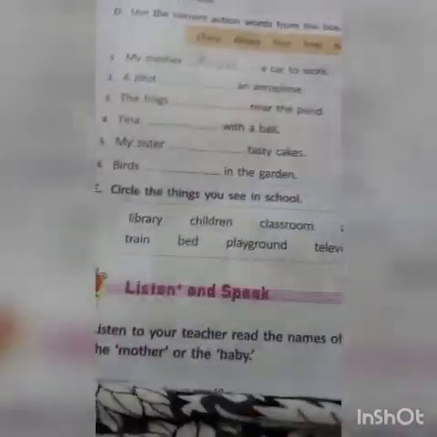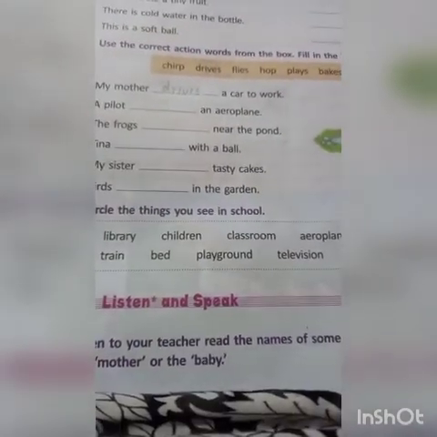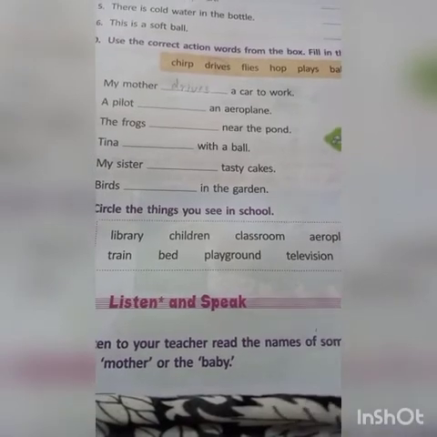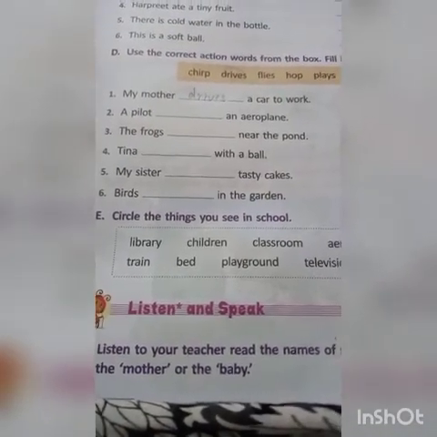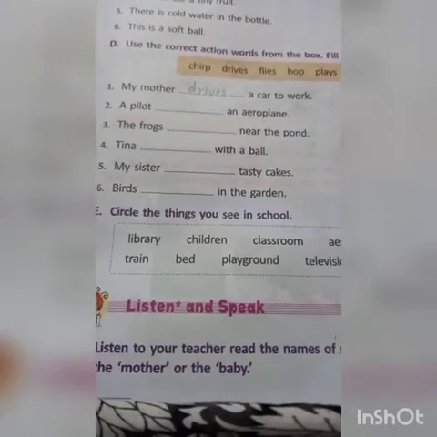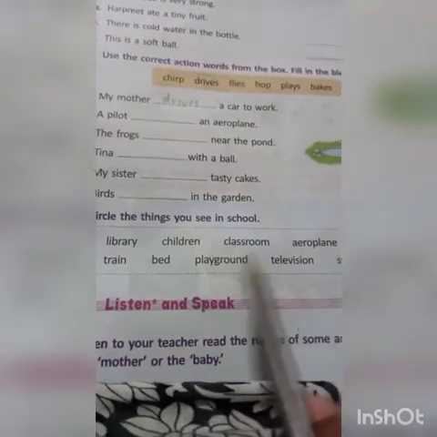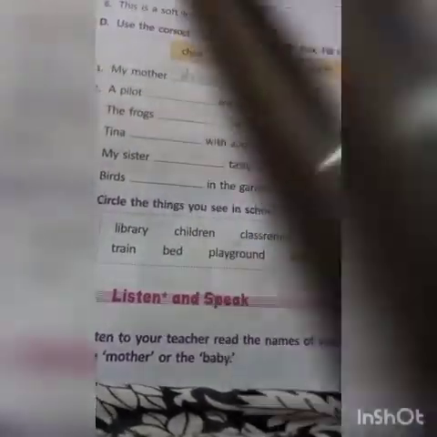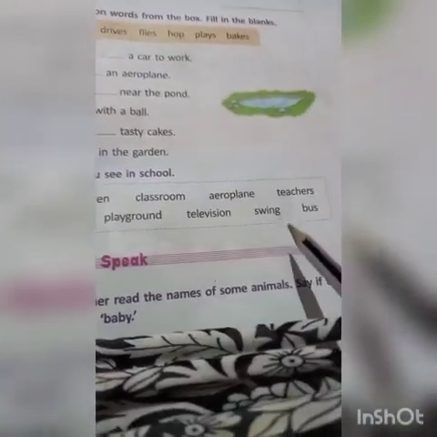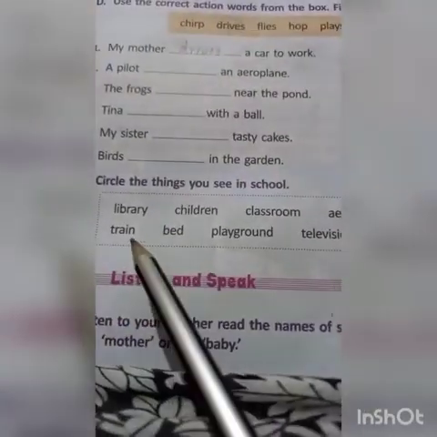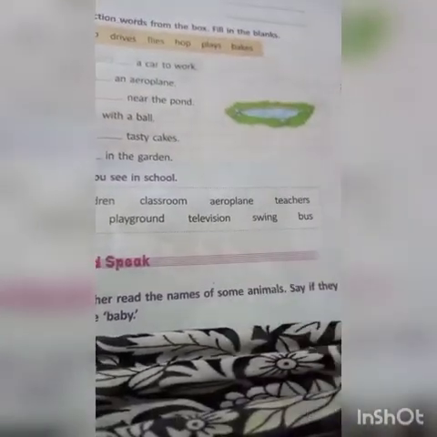Okay, now circle the things you see in school. Now there are some words given in the box below. What you have to do is circle the things that you see in your school. There are some things you see in your school: library, children, classroom, aeroplane, teachers, train, bed, playground, television, swing, bus.